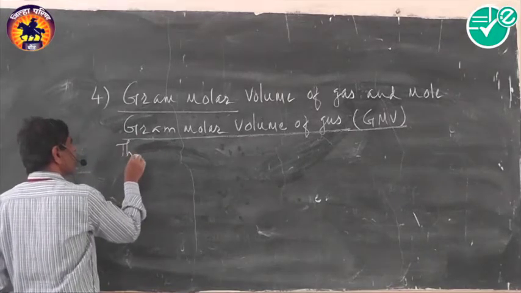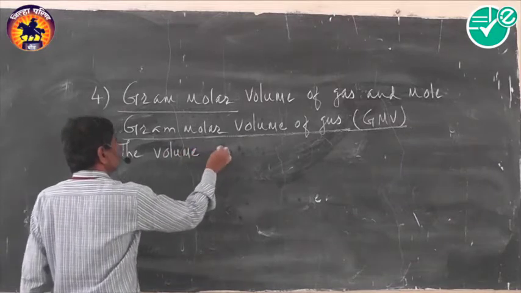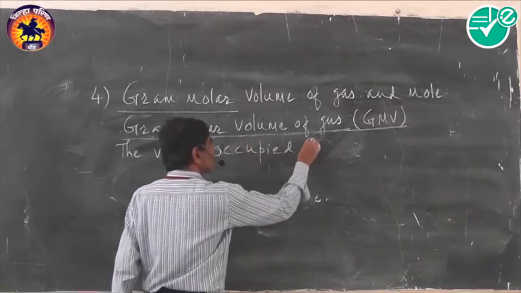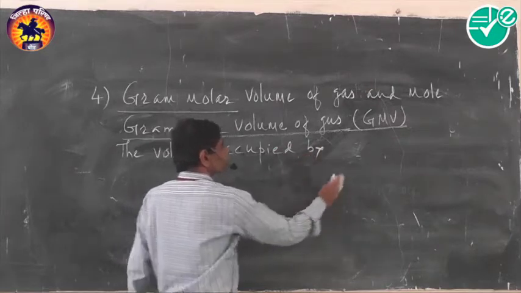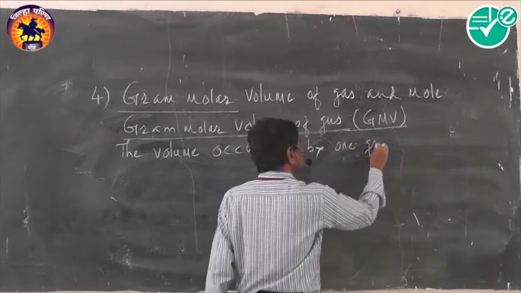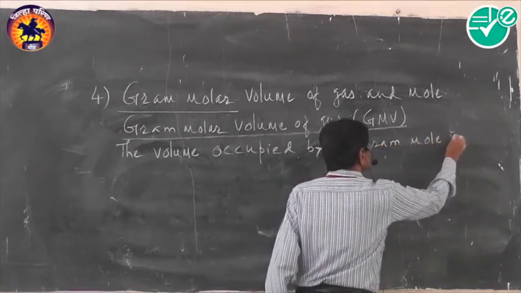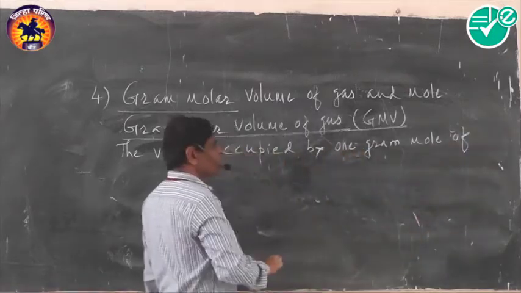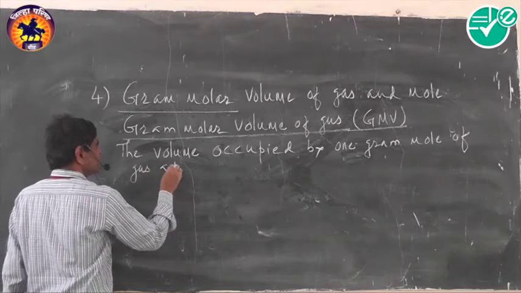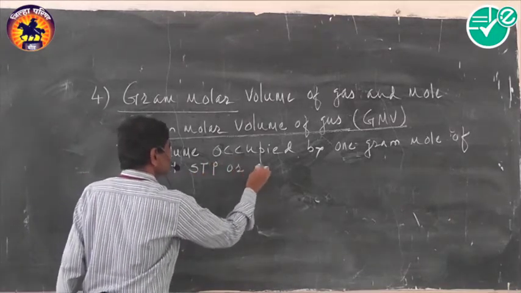The volume occupied by 1 gram mole of gas at STP or NTP.